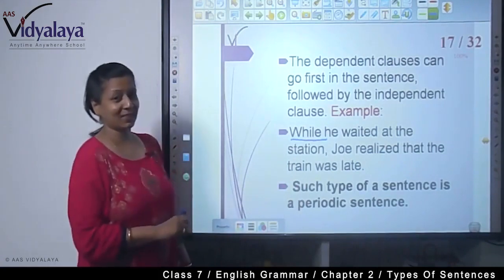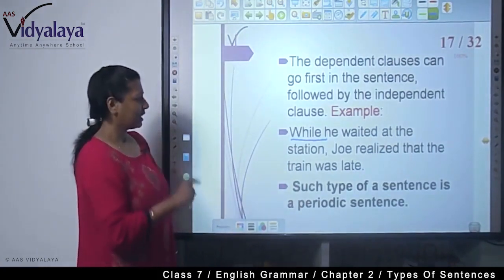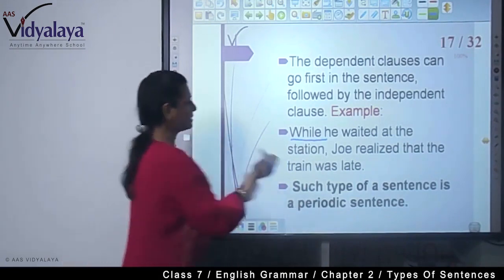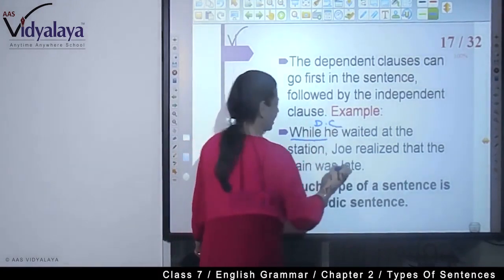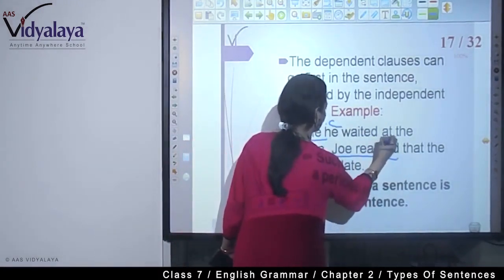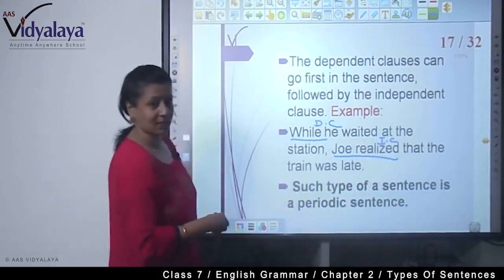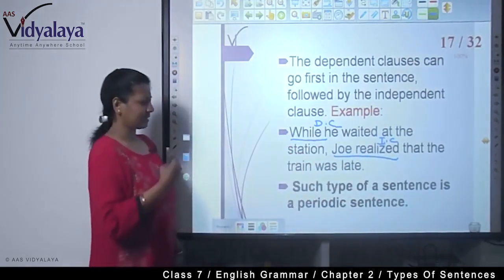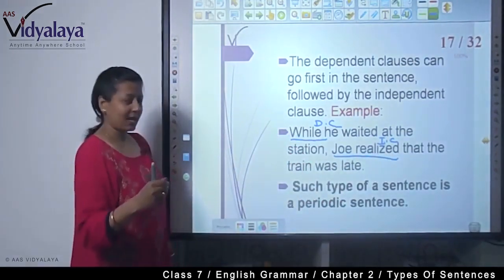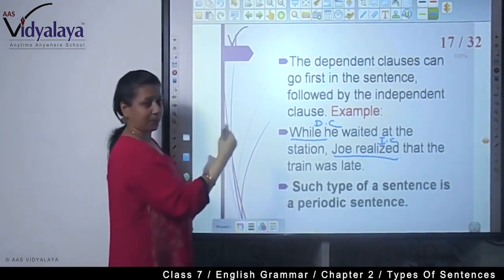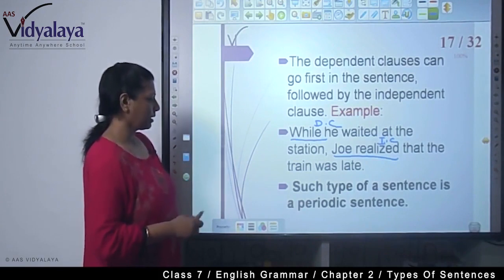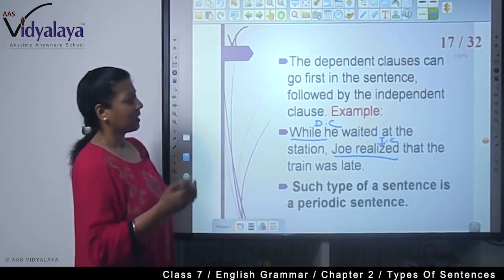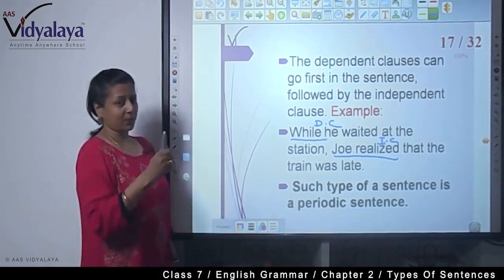"While" makes it very easy to understand that this is a dependent clause: while he waited at the station. Who realized? Joe realized that the train was late. This is the dependent clause and this is the independent, main clause. It has both the subject and predicate. Joe is the subject, realized is the verb, and that the train was late is the object. So it's a complete sentence, the main clause.